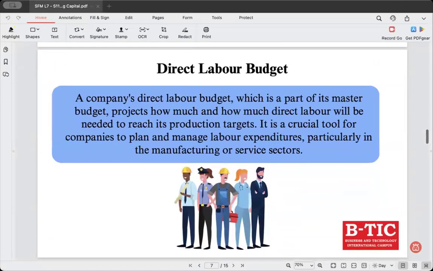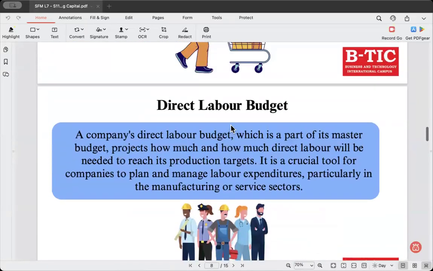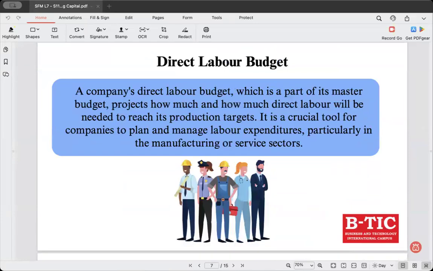And then finally, we have the direct labor budget. Now, what is a direct labor budget? Direct labor budget is a component of the master budget. So what is the master budget? I will explain. Master budget is where you collaborate all the budgets together to make a master budget, right?